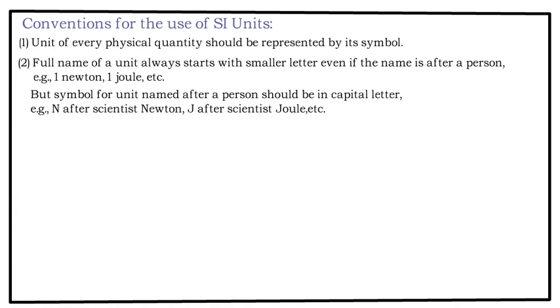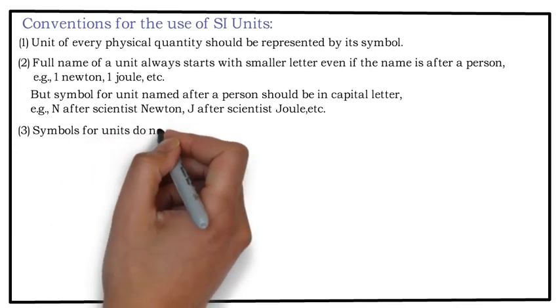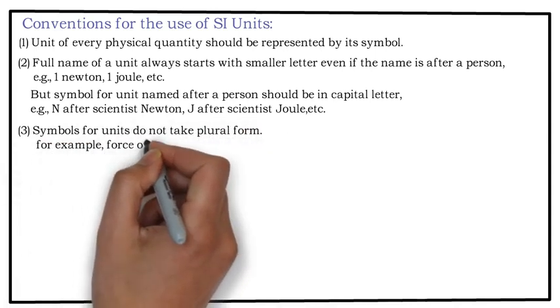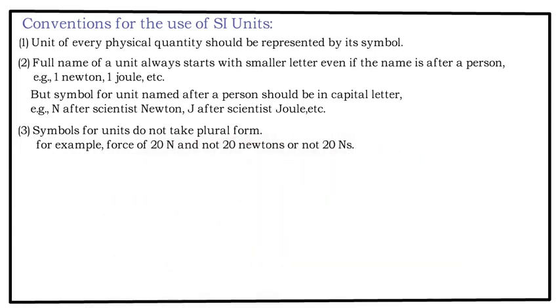Capital letters, like N for Newton, J for joule, etc. Symbols for units do not take plural form. For example, a force of 20 newton should not be written as 20 newtons. It should be 20 N. If 1 is newton, 20 is also newton only. So it should not take a plural form.